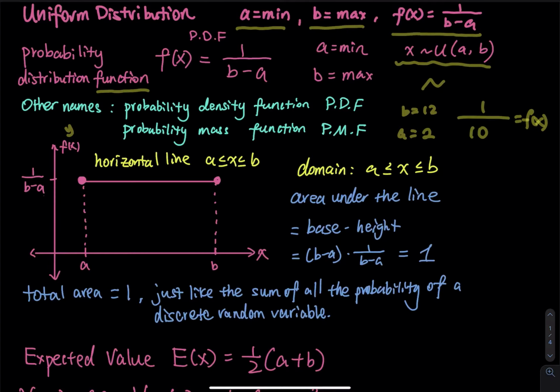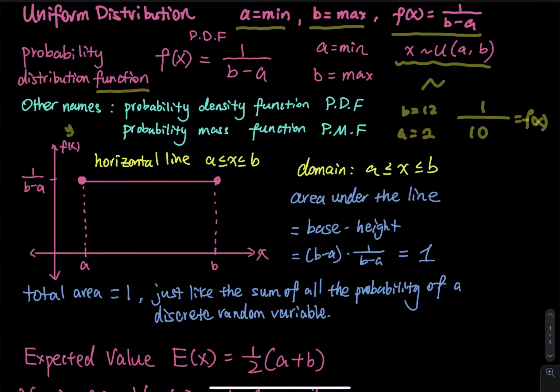Do you remember that back in the discrete random variable, we had a table, right? x has distinct values, each distinct value has a corresponding probability, and all the probabilities add up to 1. That is for a discrete random variable. How come there is no table here? Because in this problem, x is a continuous random variable, so there is no more table.